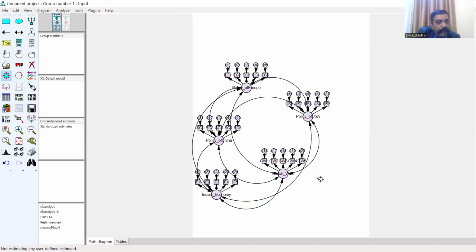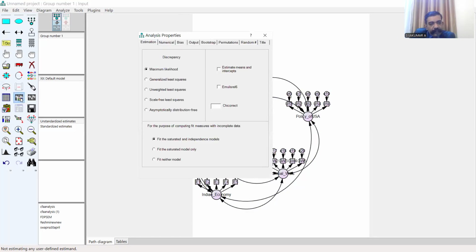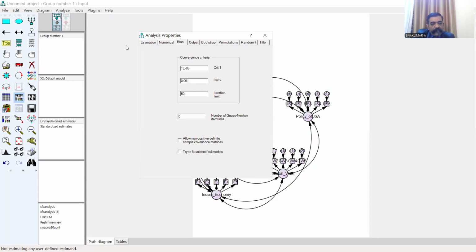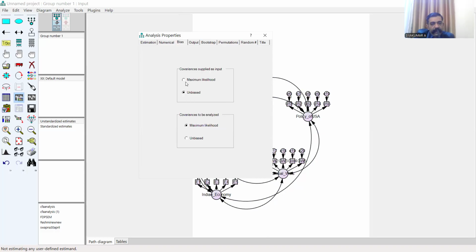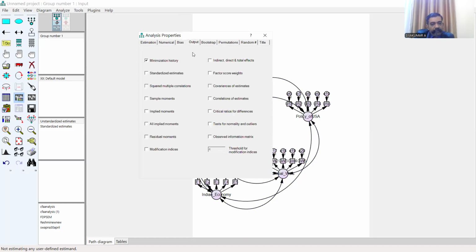The next step, you have to use the analyze menu, analysis properties. Then please check the boxes: maximum likelihood, the default items. In output, the default items, modification indices, standardized estimates, squared multiple correlations.